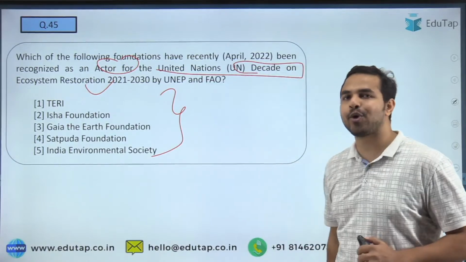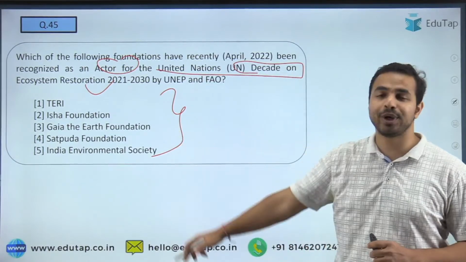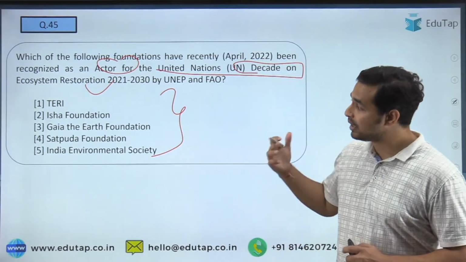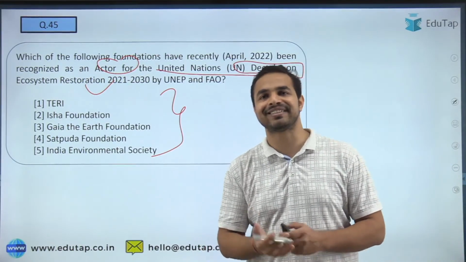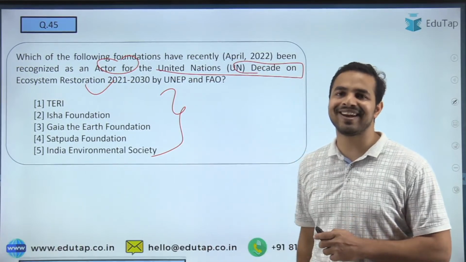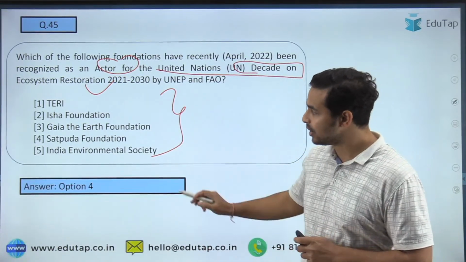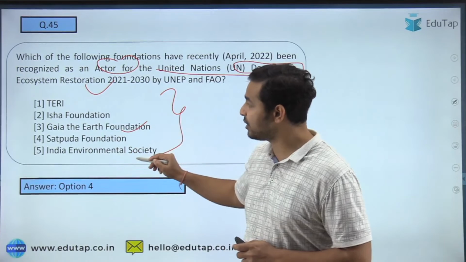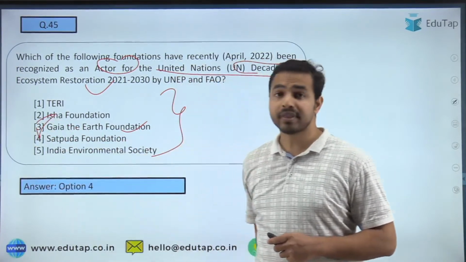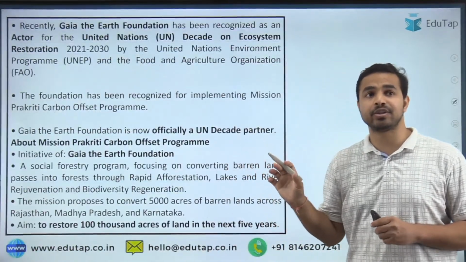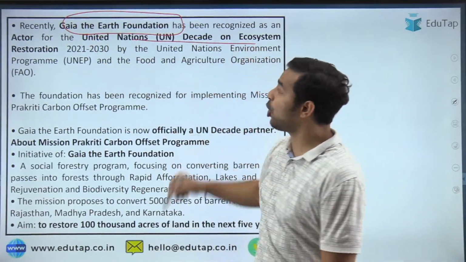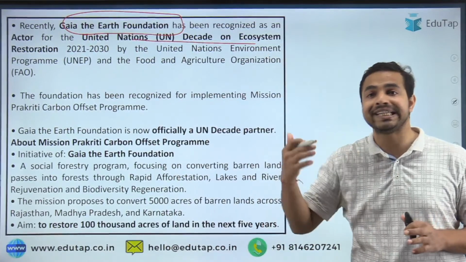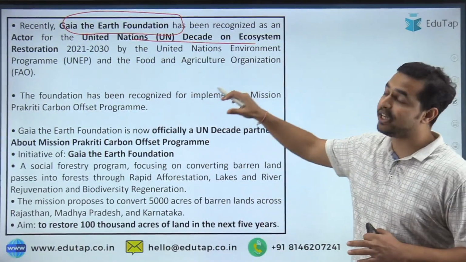So let's see who will answer the question correctly. It's Terry Isha Foundation, Gaia the Earth Foundation, Satpura Foundation, or the India Environmental Society, and I am getting the right answers. So people are going with option number 3 as the right answer. Sorry, the right answer is Gaia the Earth Foundation only, guys. There is some kind of technical error here, so do not worry about it. So Gaia the Earth Foundation has been recognized as an actor for the United Nations Decade on the Ecosystem Restoration.